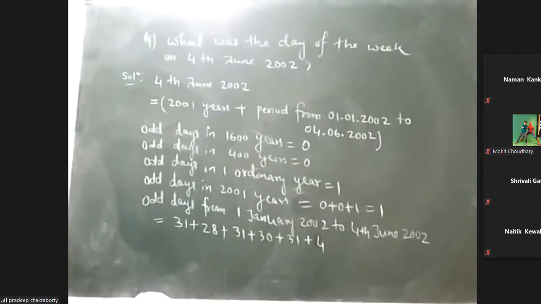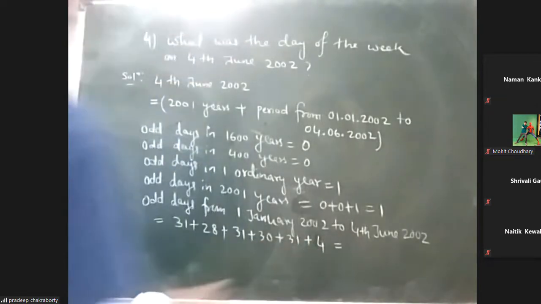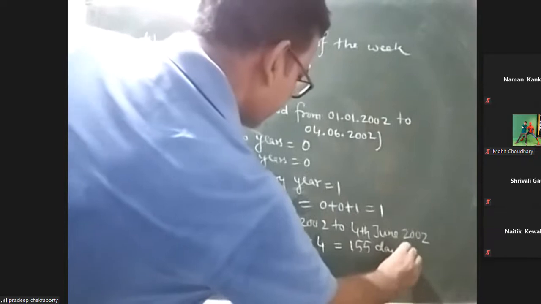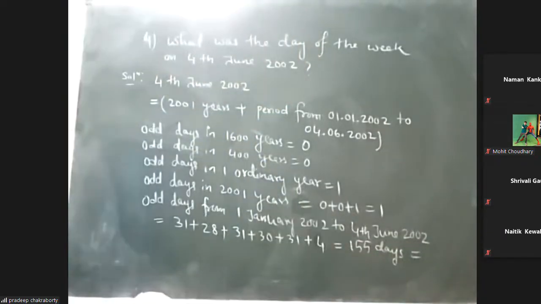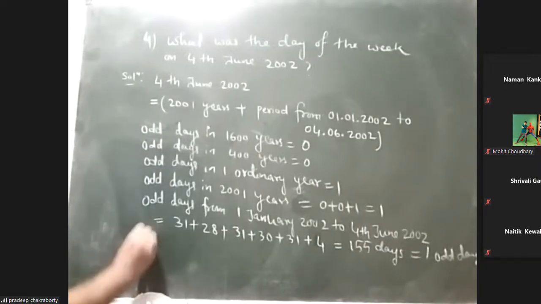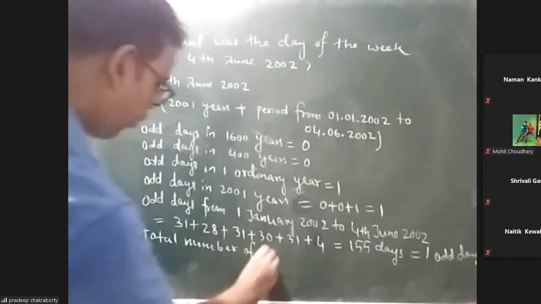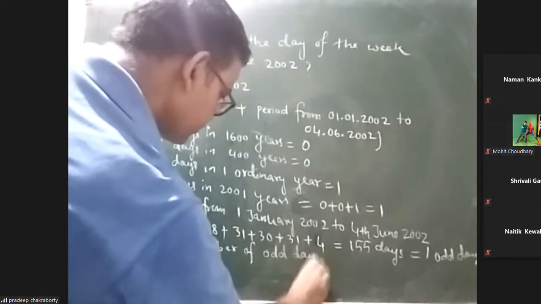So the total you can count, it will come to 155 days. Divided by 7, it is 7 twos are 14, again 7 twos are 14, so you have only 1 odd day in this whole thing. Now total we have 2 odd days. So the total number of odd days is 2.